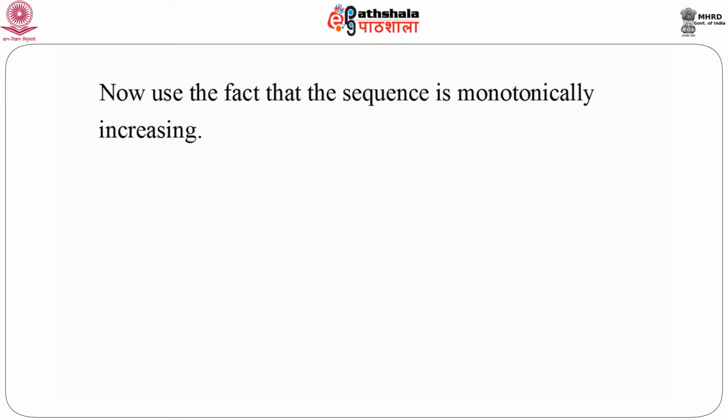Now use the fact that the sequence is monotonically increasing. We have already seen that aN belongs to S minus epsilon to S. So for every n greater than capital N, it will imply that S minus epsilon is less than an, which is less than or equal to S. Because let's say n equals capital N plus 1.